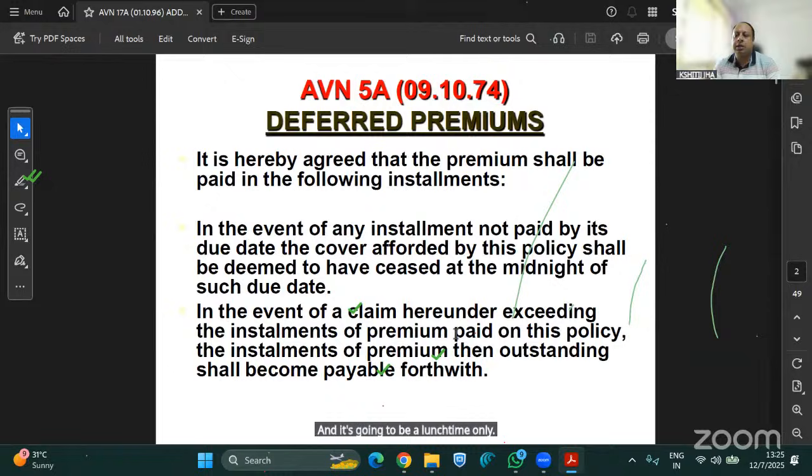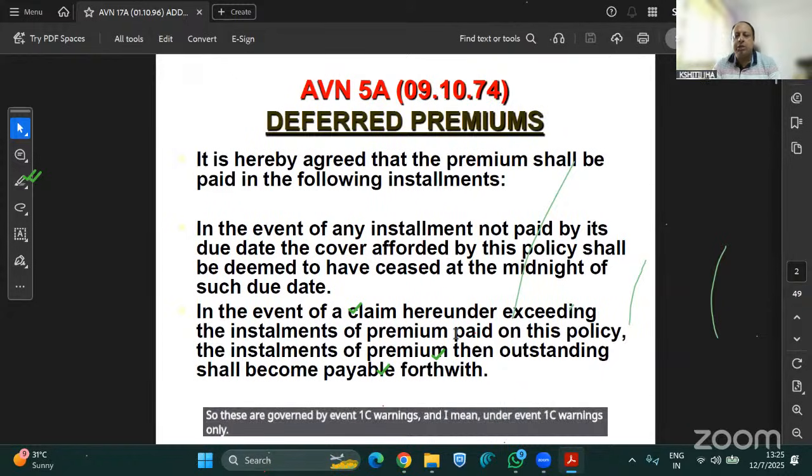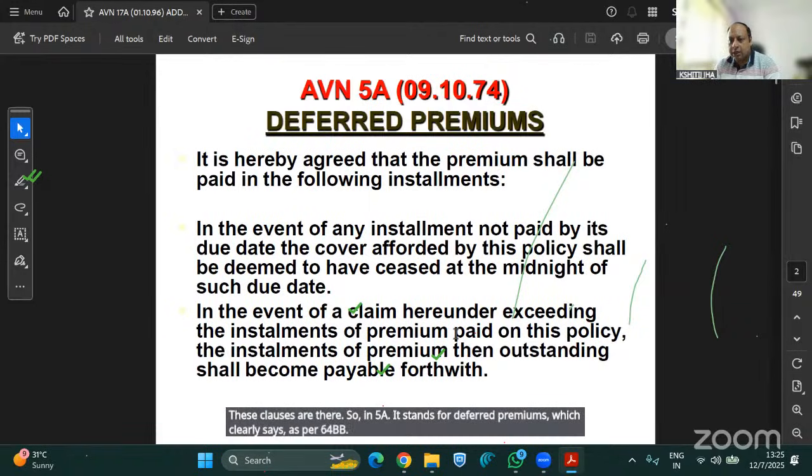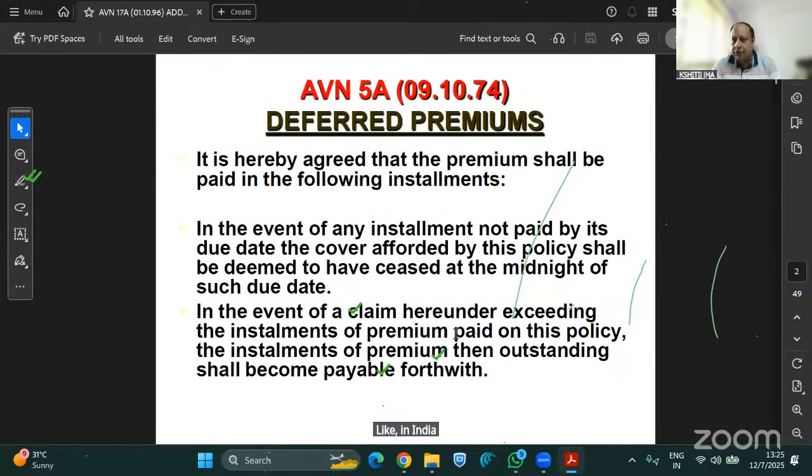See, Avian 5A. As I explained to you earlier, when hull and all these policies were discussed, these are governed by Avian 1C wordings, and under Avian 1C wordings only, these clauses are there. Avian 5A stands for deferred premiums, which clearly says, as per 64 VB, like in India we have the 64 VB section under the Insurance Act 1938.